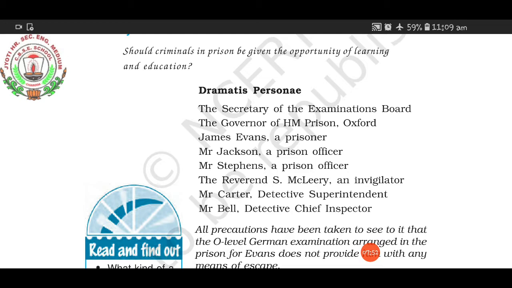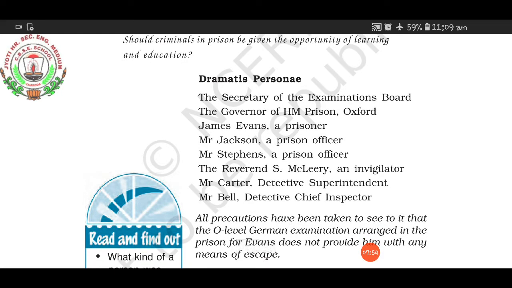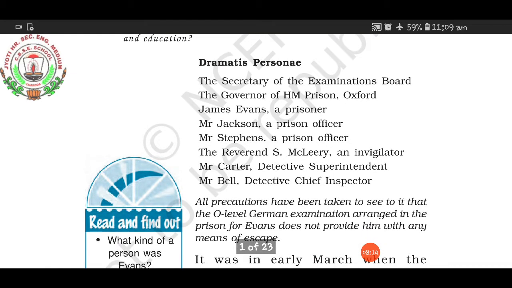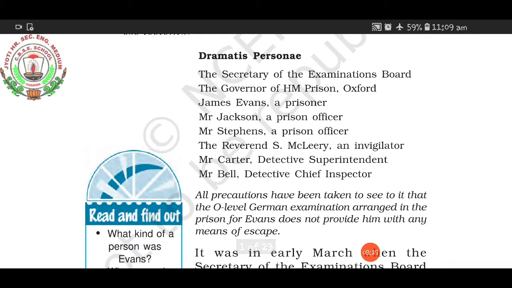When the examination is to be conducted, it has to be conducted under a particular board, and so the secretary of that examination is there. Then obviously the jail is there, so the jail will have a prison head, the governor. The name of the prison is HM Prison. And then obviously the hero of the story. You will say that madam is calling a criminal a hero. I'm calling him a hero because the story rotates around him, which means he is the main person. The name of that person is James Evans.